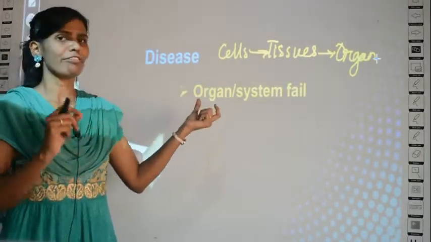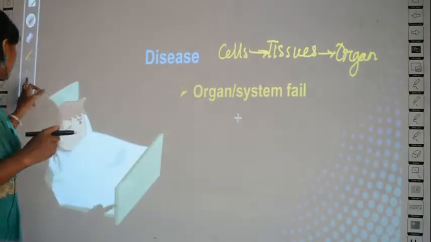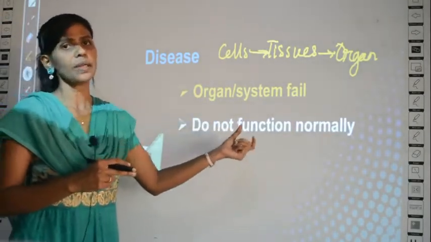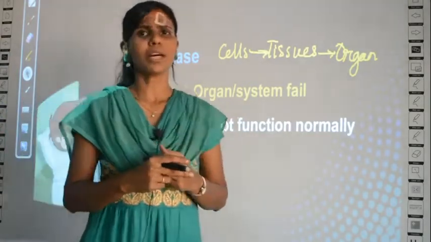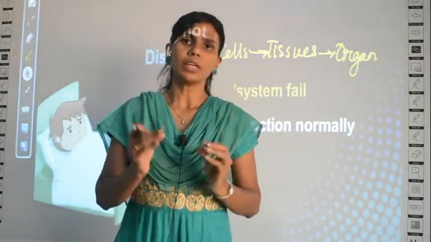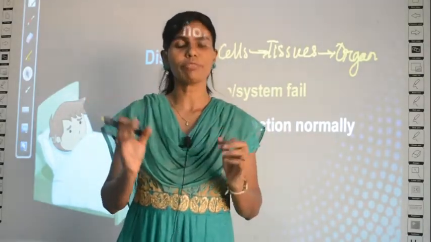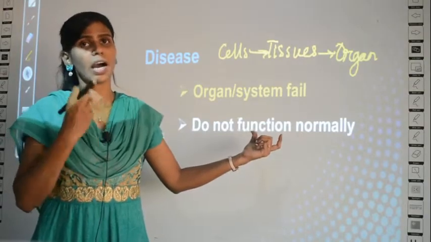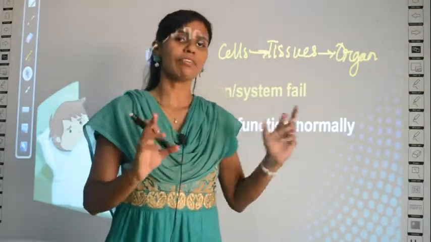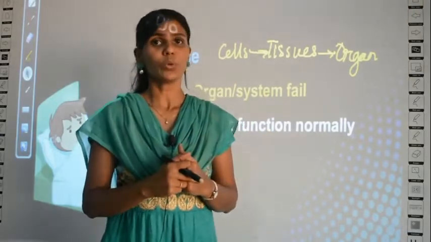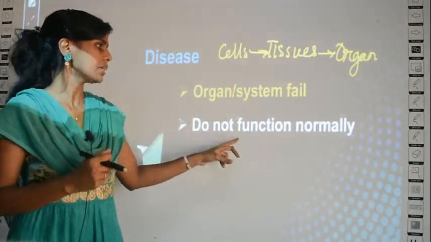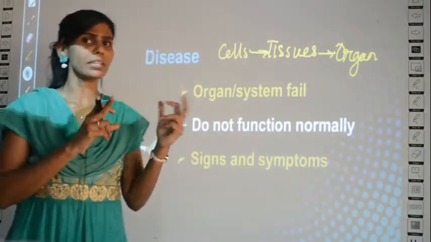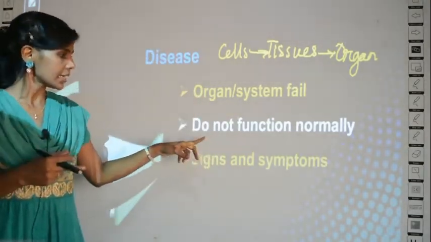So when it fails, in what? Fails in not functioning normally. It doesn't mean that it should stop altogether, even if it is slightly fluctuated from its normal functioning. However it functions normally, if there is a deviation from that, then you can call that there is a disease in the person. It doesn't mean that it should stop completely. If it deviates from its normality, you can tell that there is a disease.